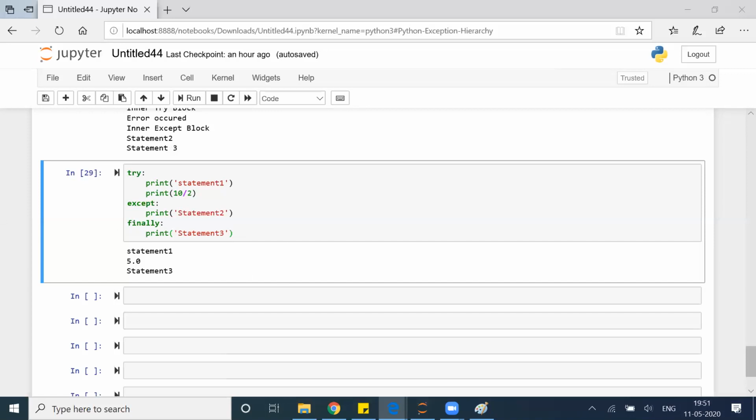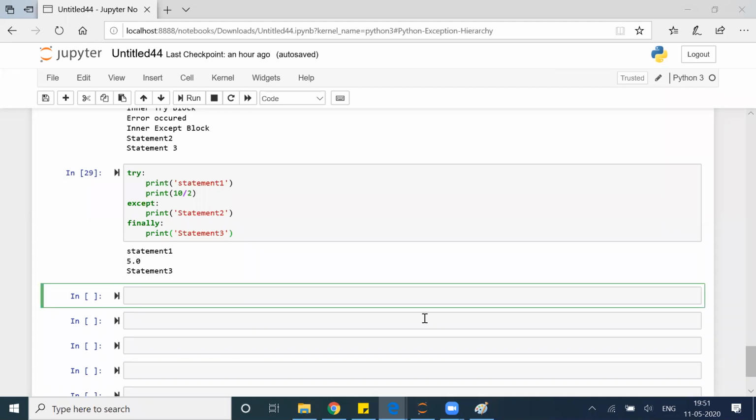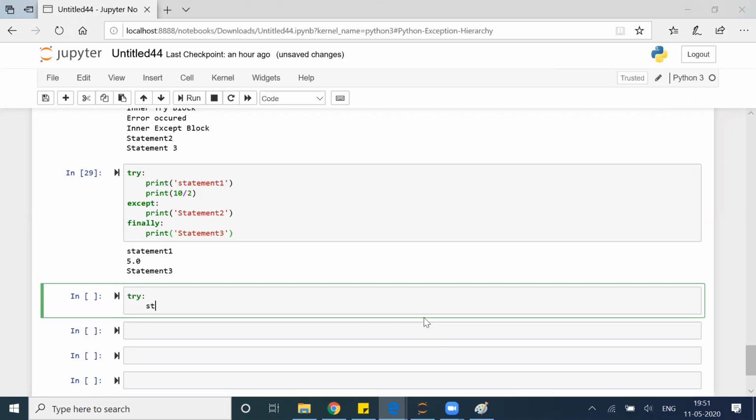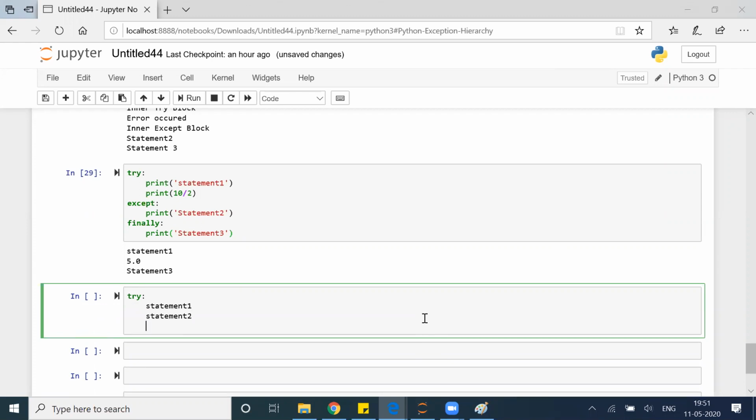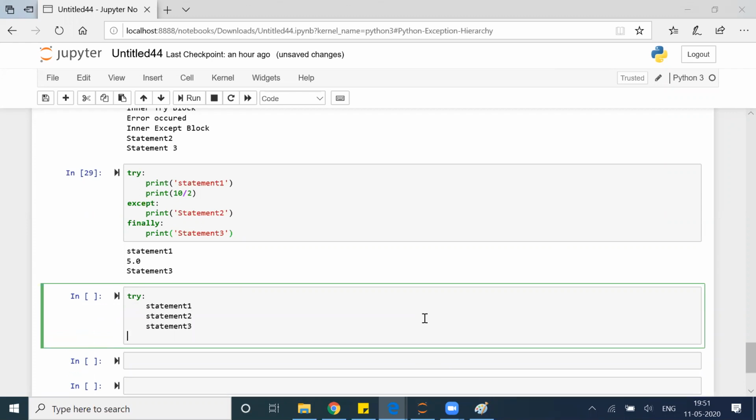Always it will run. Now, I'll take one scenario and try to help you understand what all things will happen, right? So that will be very much perfect on this exception handling. I am creating try, statement 1, statement 2, statement 3.